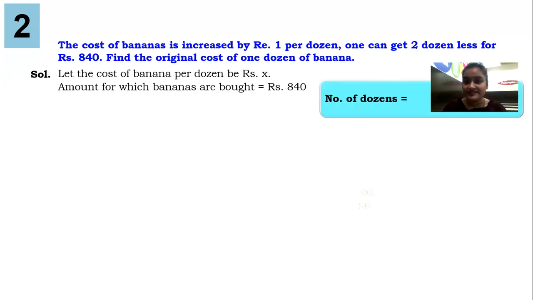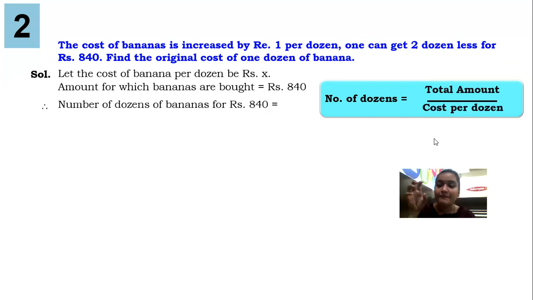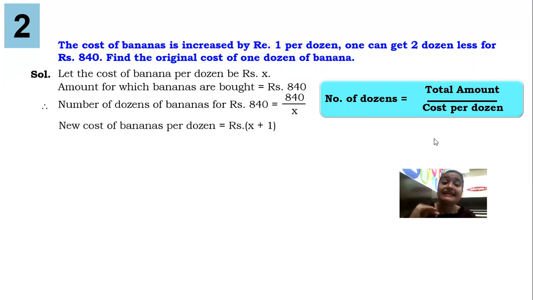Now number of dozens, if I paid 840 rupees and the cost of one dozen is x, then how many dozens will I have bought? 840 upon x, that is total amount upon cost per dozen, that is 840 upon x. Now guys, they have said cost of bananas is increased by 1. Earlier the cost was x, increased by 1 means the new cost is x plus 1.